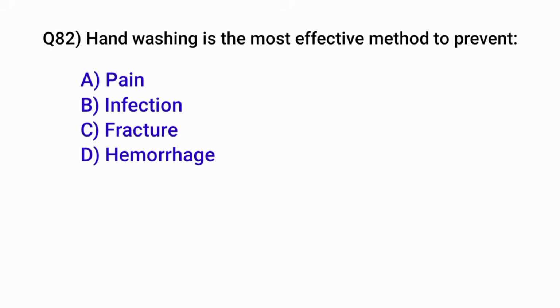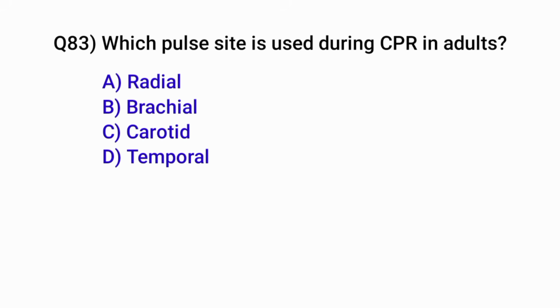Question number 82. Hand washing is the most effective method to prevent what? Correct option is B. Infection. Question number 83. Which pulse site is used during CPR in adults? Correct option is C. Carotid pulse.